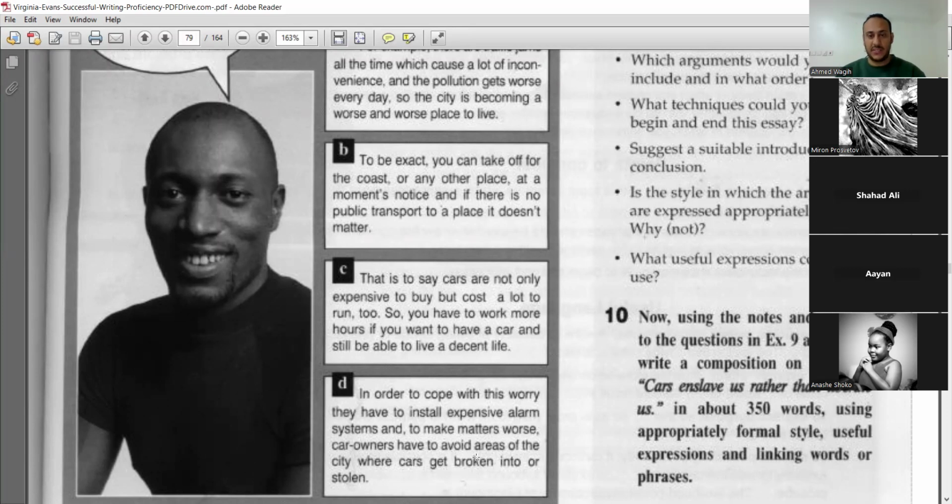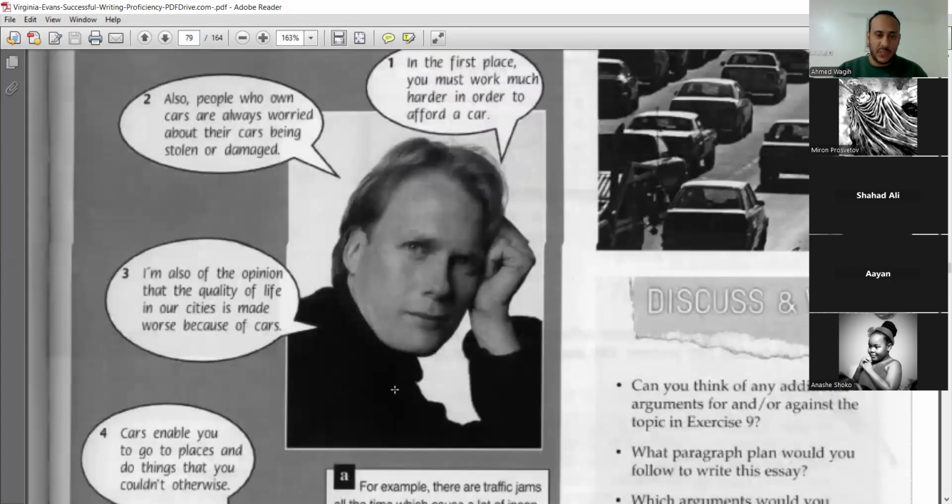So instead of liberating you and living, as I agreed with you from the beginning, I've chosen the difficult answer, not the easy one where you talk about the advantages, of course. So I'm showing you that even if you choose a difficult answer, you might generate ideas for it. A third point that supports his point of view that cars are enslaving us, not liberating us, he says, I'm also of the opinion that the quality of life in our cities is made worse because of cars.